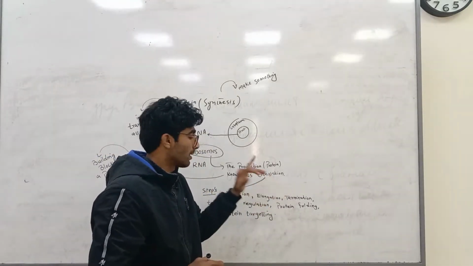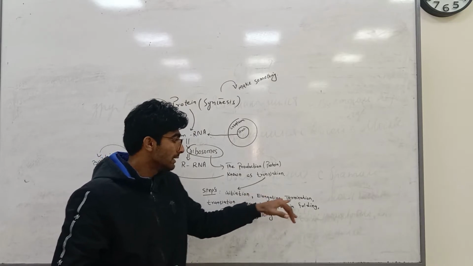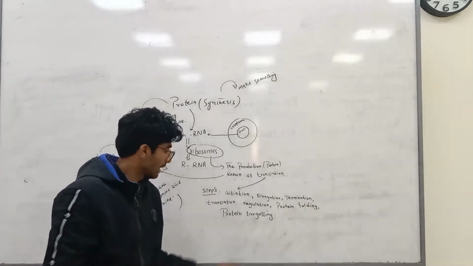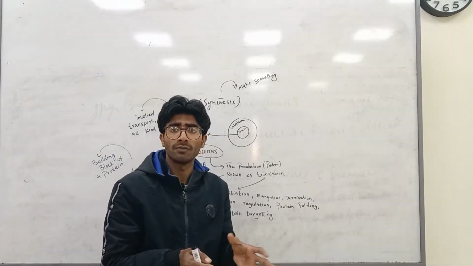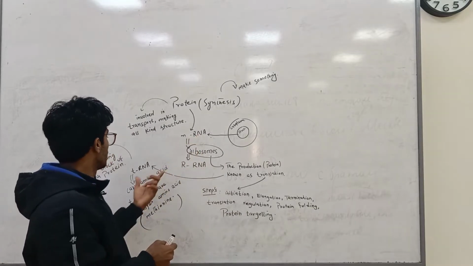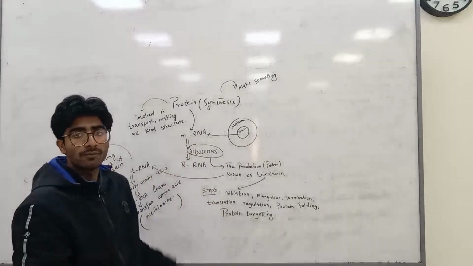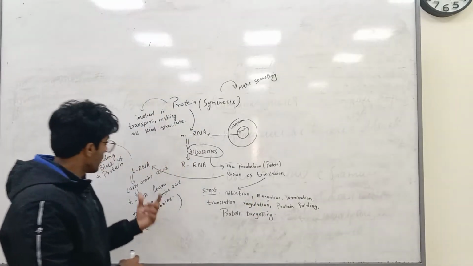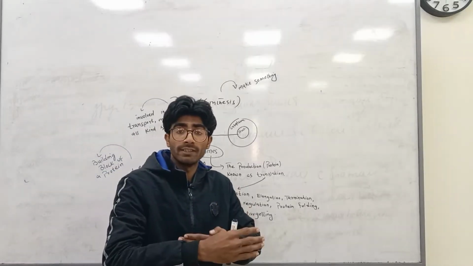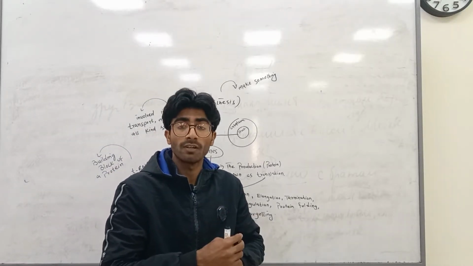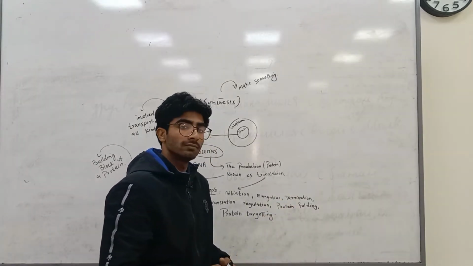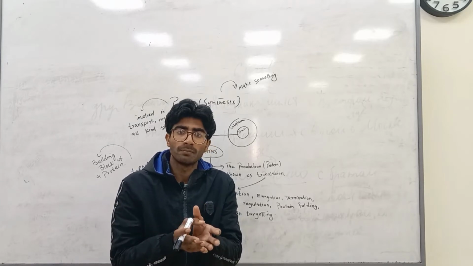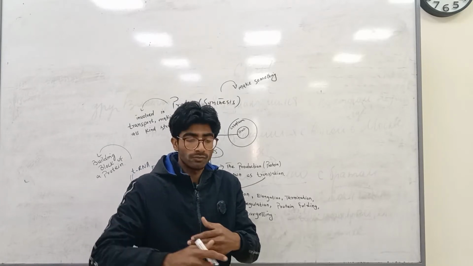The 6 steps of translation are initiation, elongation, termination, translational regulation, protein folding, and protein targeting. Initiation means assembly of the messenger RNA to the ribosomes. These are the initial steps. Elongation means the addition of more amino acids during the process of synthesis.